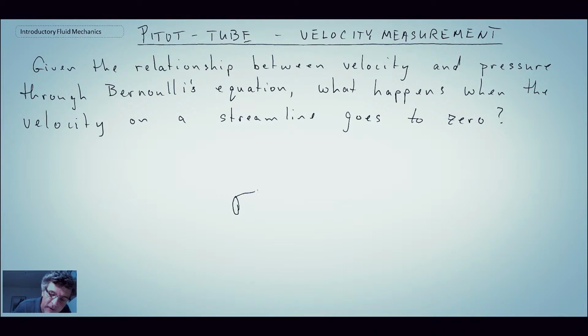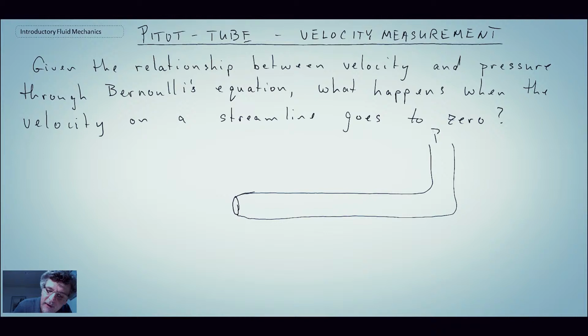So I'm just going to draw a thing that will look like a pitot tube. We'll show you in a moment. This is a tube that is placed within a flow, and it is connected at the back here to a cavity, and I'll say that that is measuring PC, so pressure at C. The point here, I'll call point B, and here we have some streamlines coming towards that tube placed in a flow.